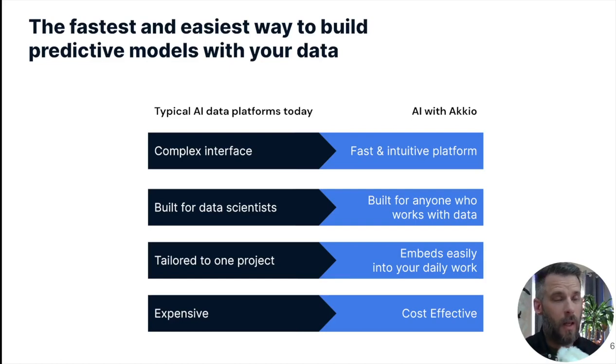Akkio, on the other hand, still gives you the insights into your models, but it's fast and intuitive. Again, everybody on this call can accomplish it. I'm going to accomplish a model in production, as we call it. I'll show you that in the next 15 minutes here or less.